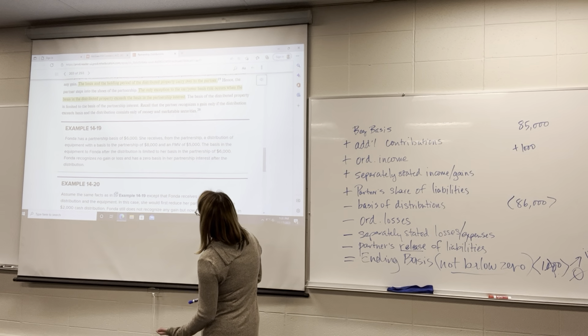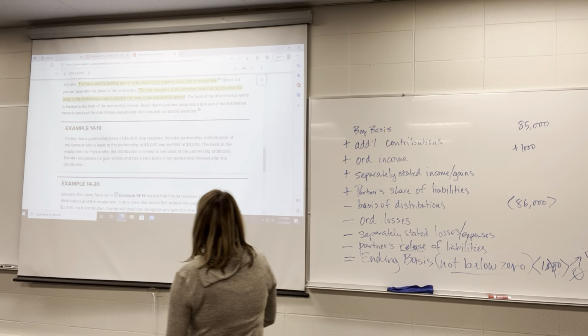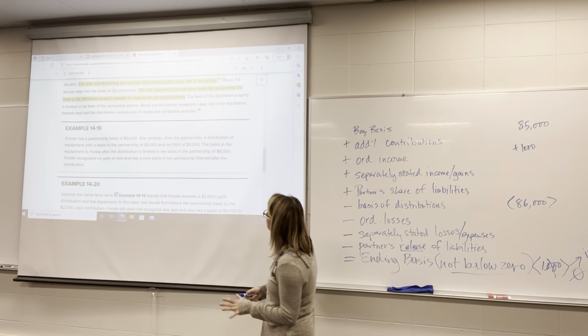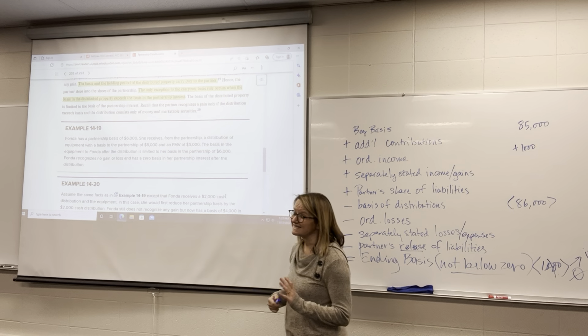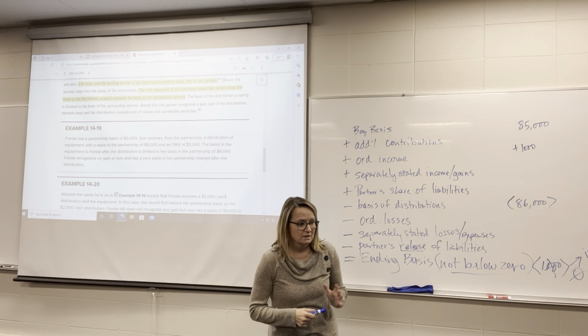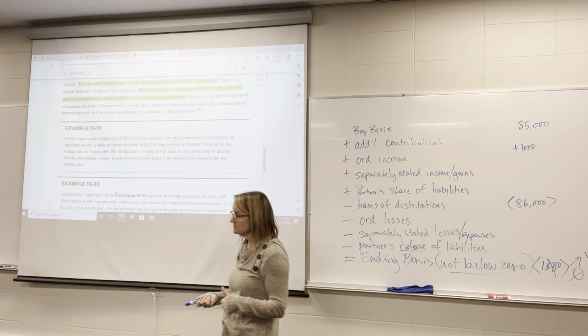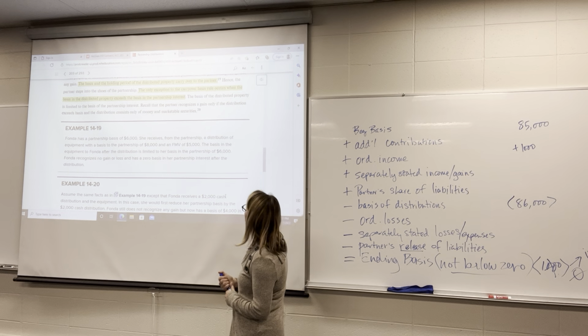So we've got Fonda. Her partnership basis is $6,000. She receives a distribution of equipment. The basis of the equipment is $8,000. So that's more than her $6,000 partnership basis, right? Fair market value of that equipment is $5,000.